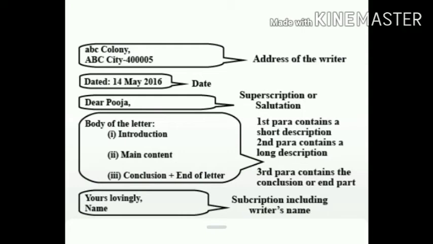Next, just below the address, we write the date. This allows the reader to have a reference as to when the informal letter was written. The date preferably should be in expanded form. Thereafter, salutation or greetings are given. Now, since you know the person you are writing to, the greeting can be informal as well.